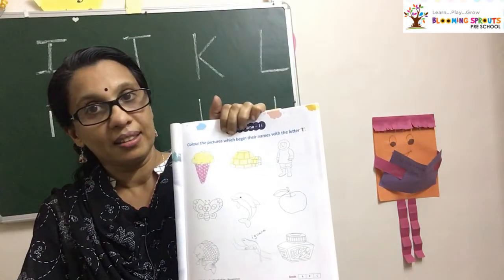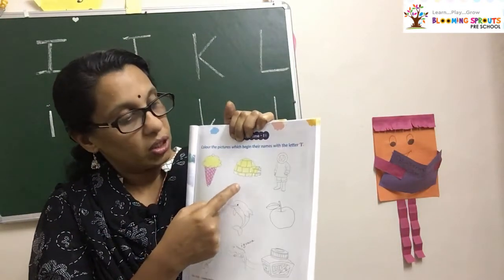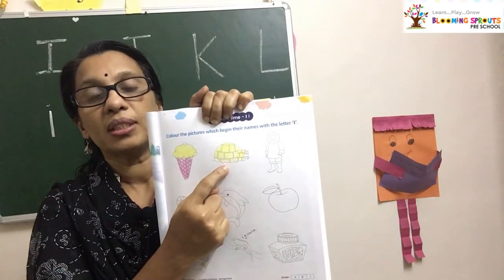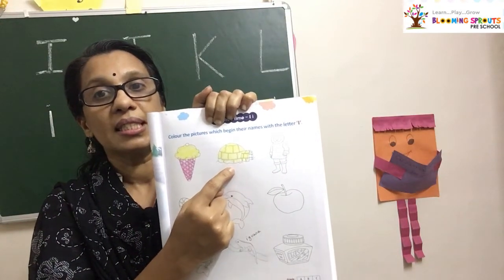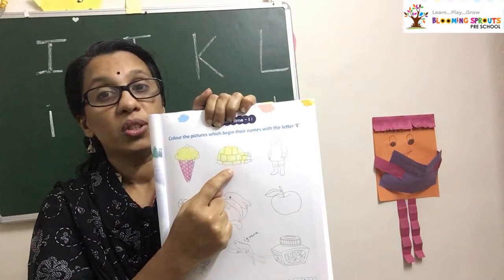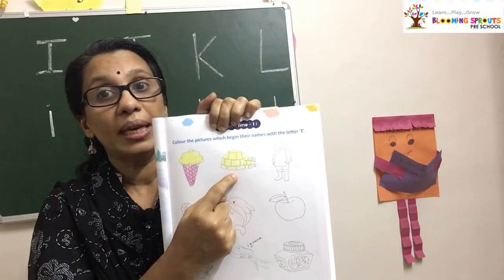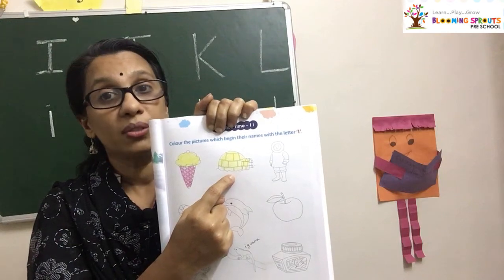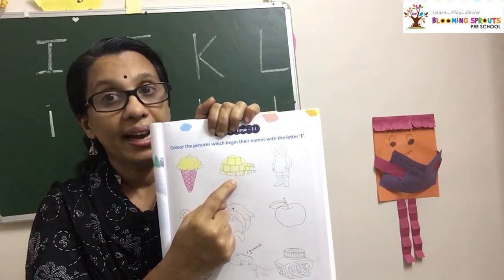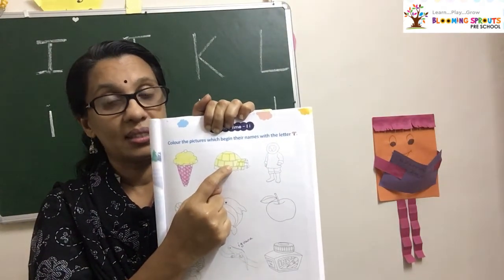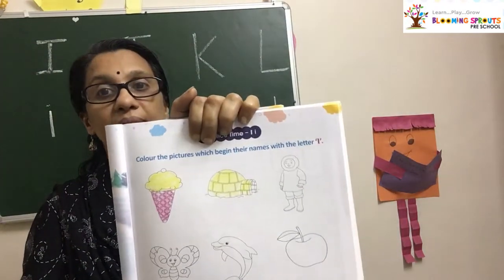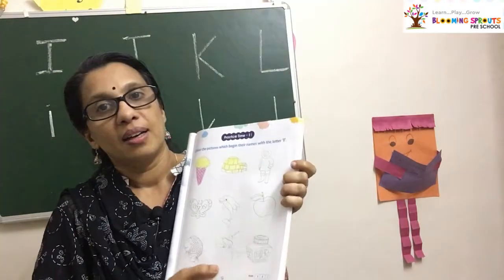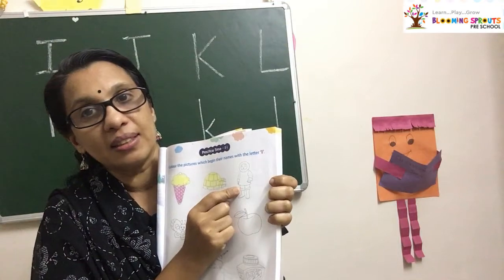Finished coloring? Okay. Go to the next picture. What is this? Igloo. What is the first letter of igloo? I. The sound is E. So color this one. Igloo. Color the igloo.